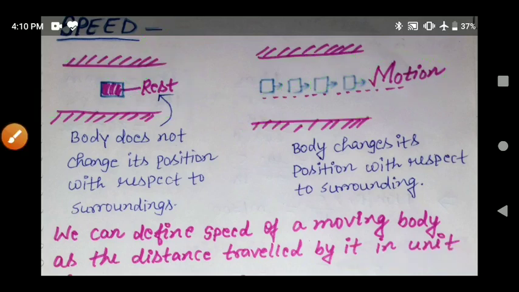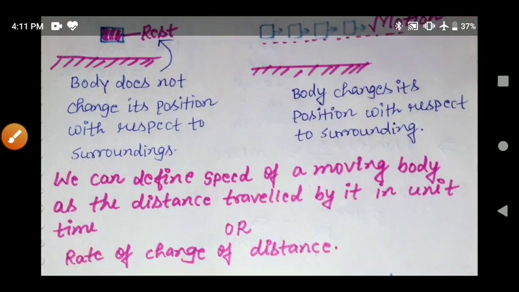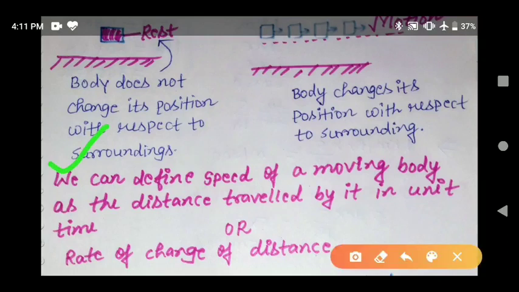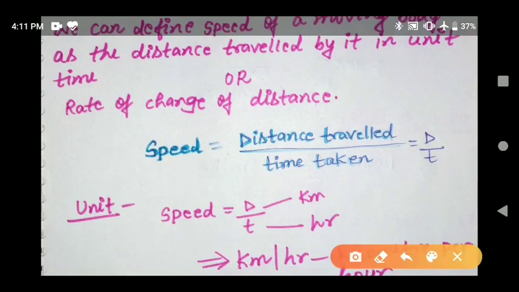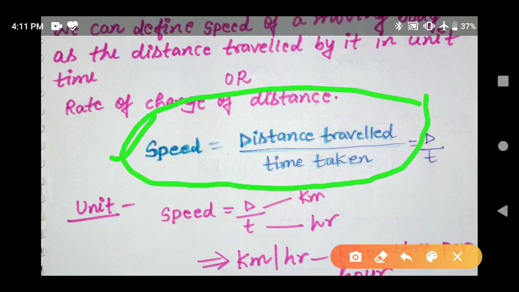So the definition of speed: we can define the speed of a moving body as the distance traveled by it in unit time. The distance traveled by a body in a unit time is known as speed, or the rate of change of distance. Here is the formula of speed: speed is equal to distance traveled by a body upon time taken. Speed is equal to distance upon time.